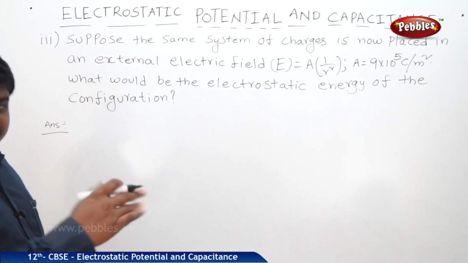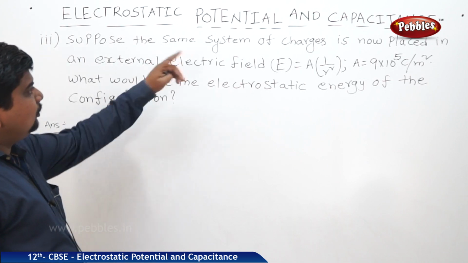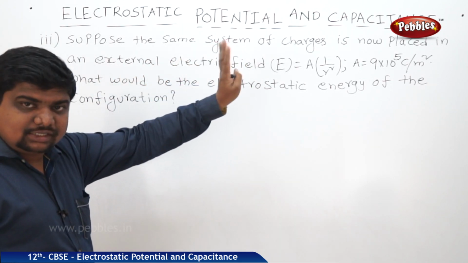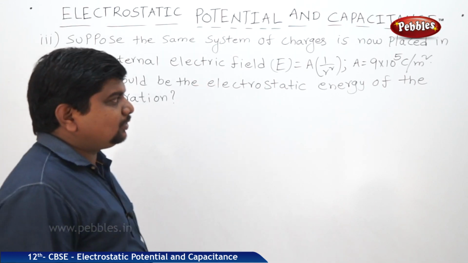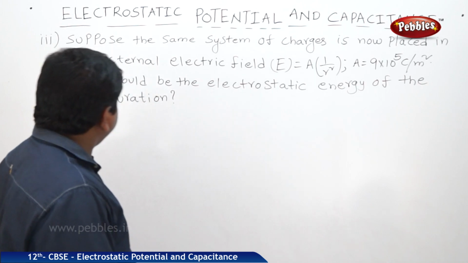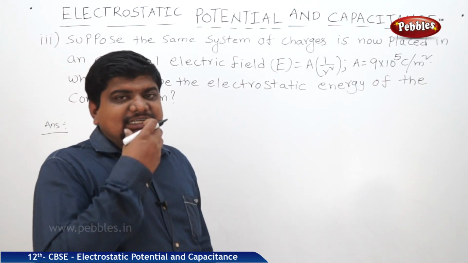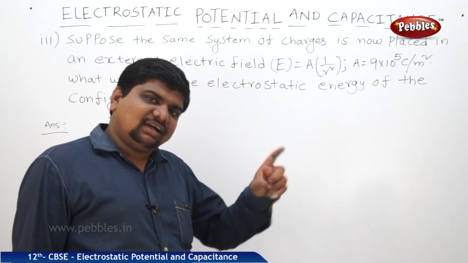Suppose the same system of charges, meaning we should substitute the same initial values, is now placed in an external electric field E equal to A by R square, where A is equal to 9 into 10 to the power of 5 coulomb per meter square. What would be the electrostatic energy of the configuration? See, the interaction energy won't be changed. What is the electrostatic energy of the configuration?